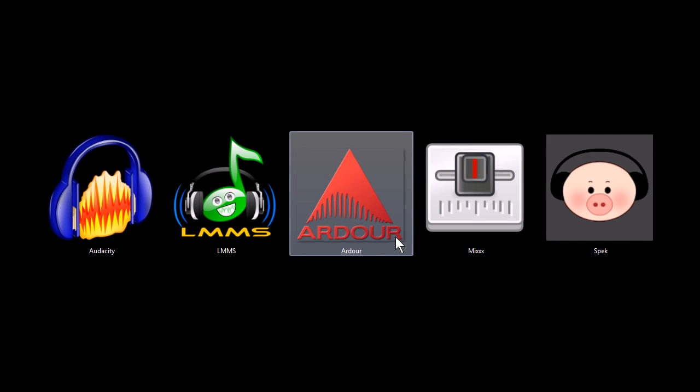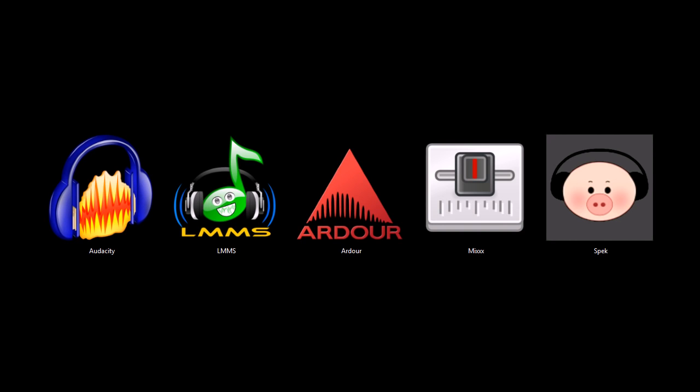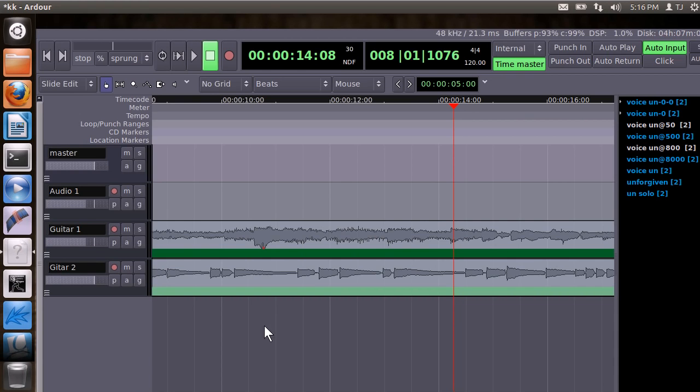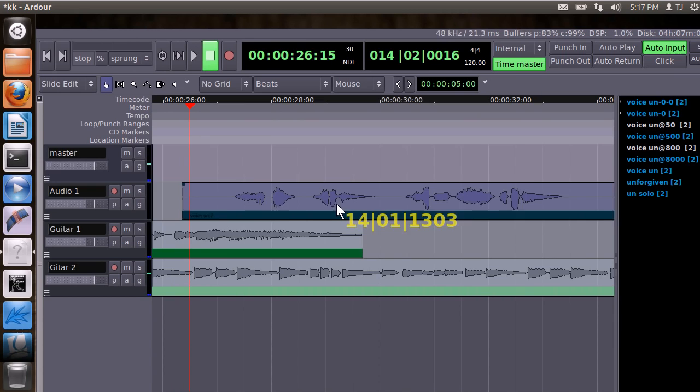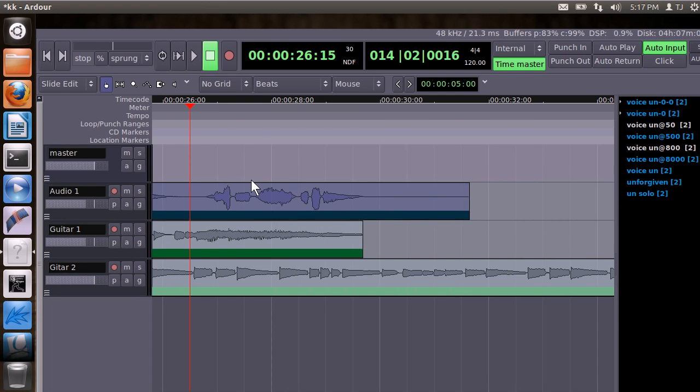Ardour, this program is a Linux-only program, and it's an audio workstation. It's great for taking recorded tracks and piecing them together like you would in a recording studio. You record the audio and then the drums, then the different instruments. Here's 2 guitar parts that I recorded that I tried to sync together. It lets you drag the different parts around, and you can also apply lots of different effects similar to what you can do in Audacity, but Ardour is designed for working with multiple tracks.